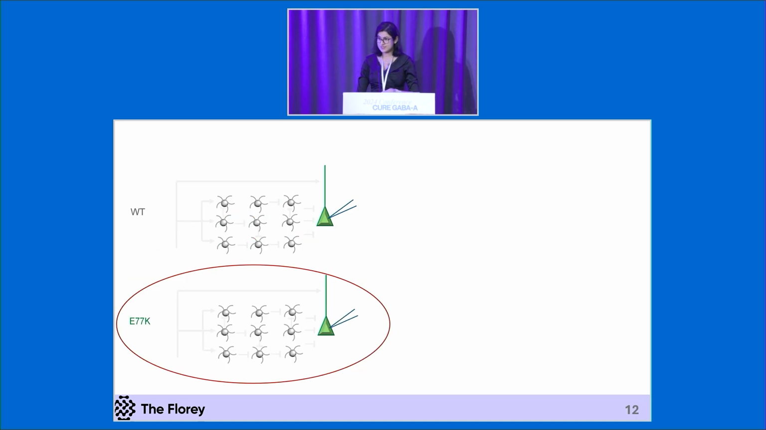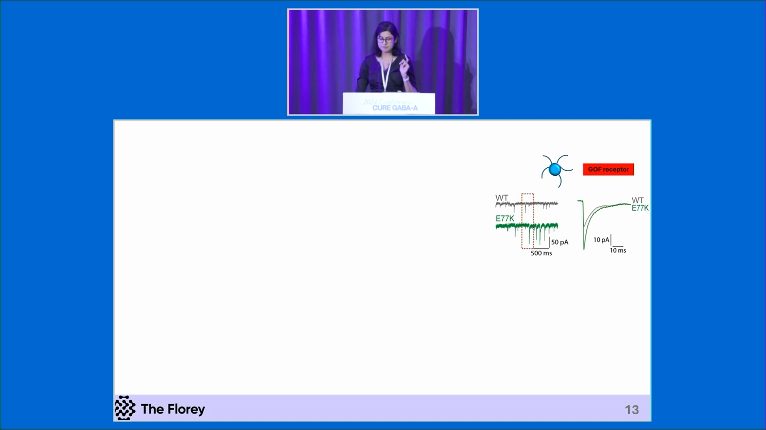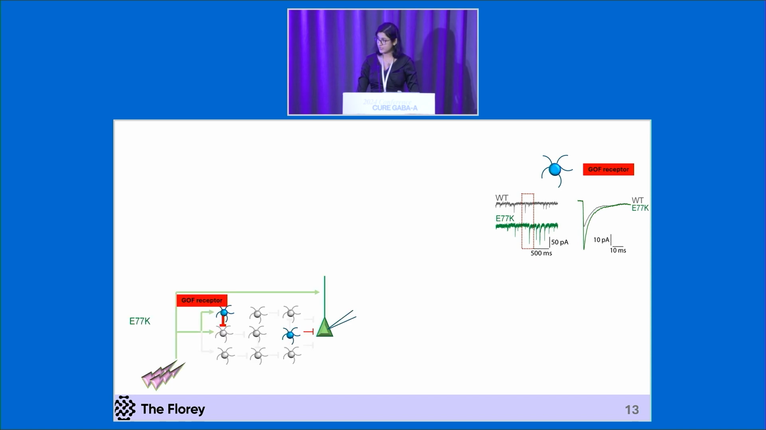In our E77K network, things are a little bit different. I have previously shown in IPSC data that GABA receptor on layer 2-3 interneuron are of gain-of-function phenotype. Hence, the feed-forward inhibition of interneuron on each other is stronger in E77K network.